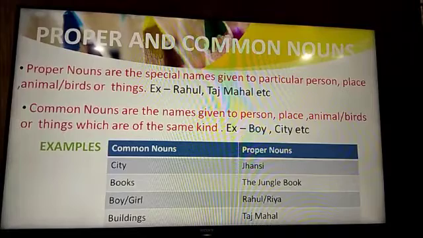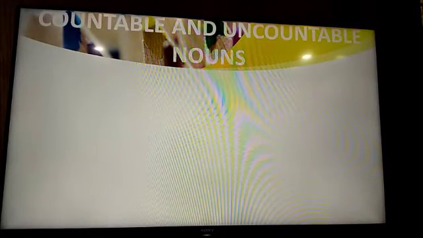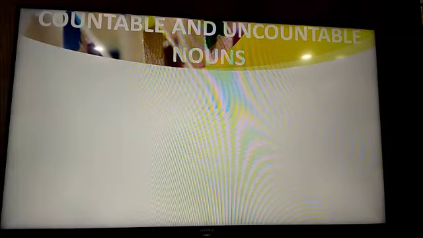Now let's move to the next category of nouns, that is countable and uncountable noun. I think by the name only you can make out what this means.